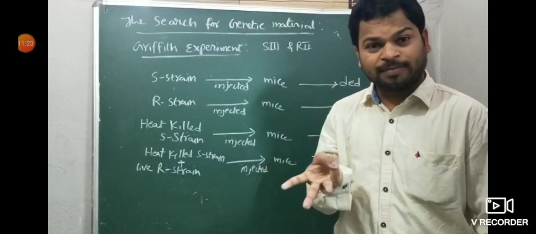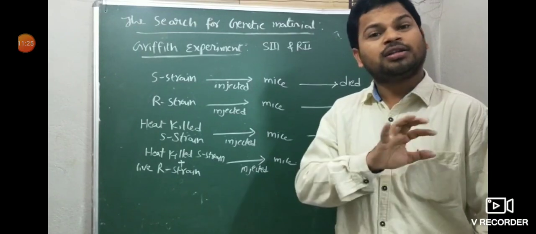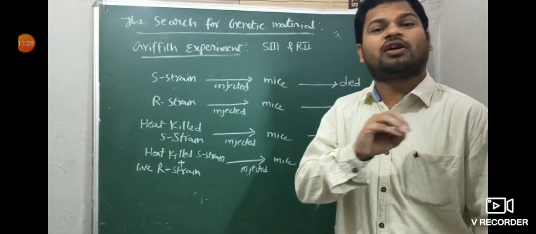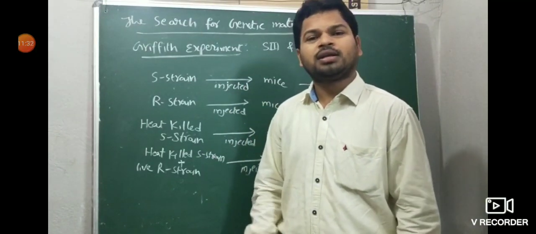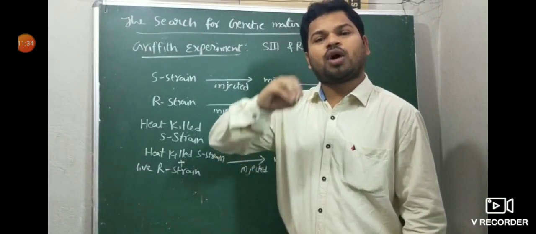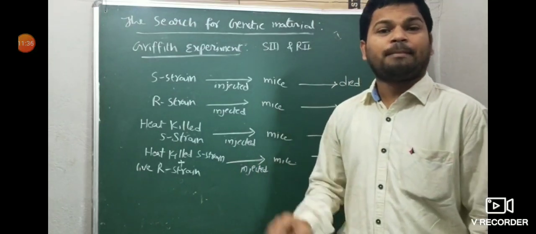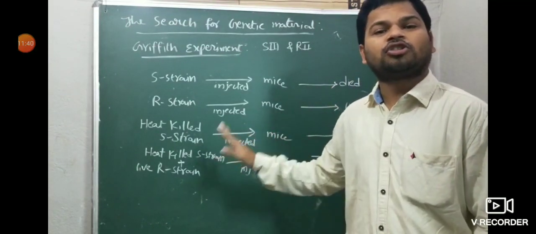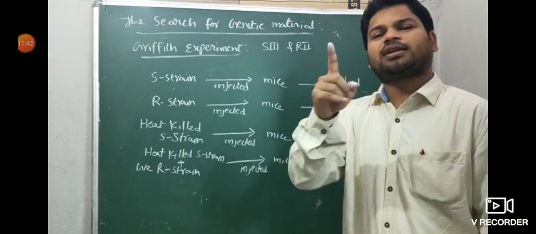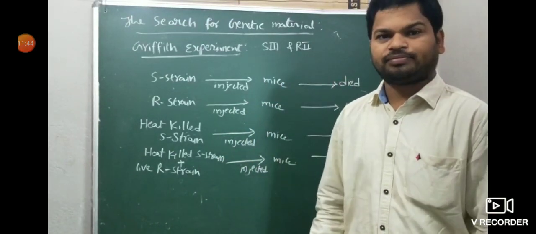Protein, DNA, RNA. That biochemical nature was not given by Frederick Griffith. So finally Griffith concluded that something is transferred from live R to heat killed S strain, but he didn't confirm the biochemical nature of the transforming principle. For that there is another experiment.